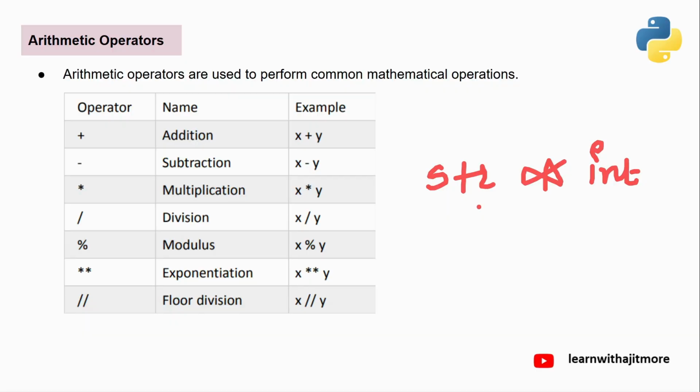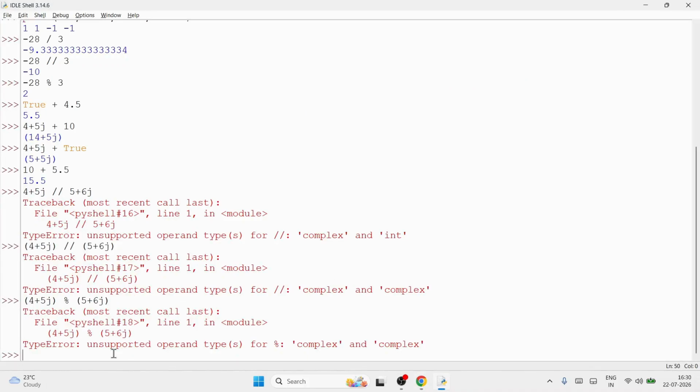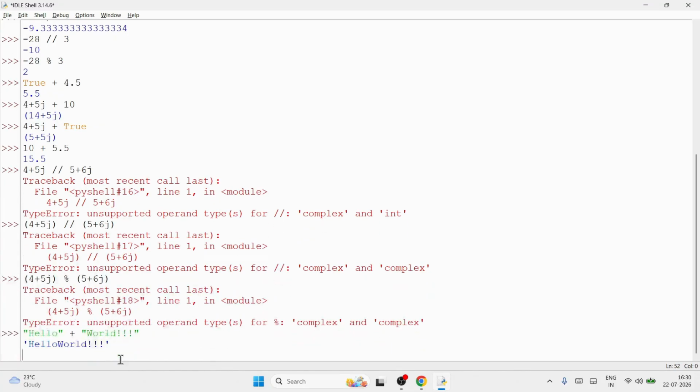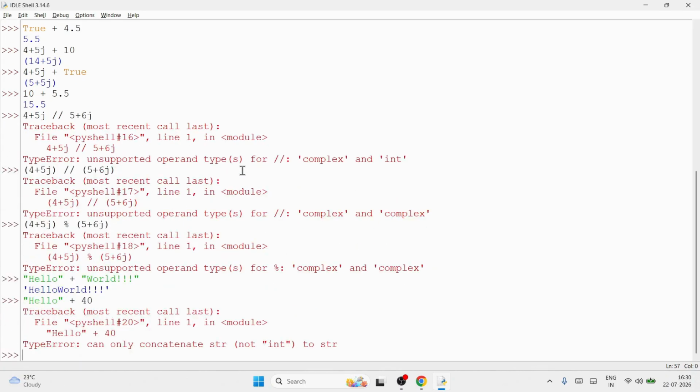Here what it does is repetition of the string. How many times? Int number of times. So this string is going to get repeated int number of times. See, I'll give you a demonstration. Here I'm writing hello plus world. It is concatenating and giving you a new string. But if you try to do string plus something else, it is an invalid operation. Only these two combinations on strings are valid. See, double quote hello plus 40, if I write, it will give you an error. Type error: can only concatenate str to str.